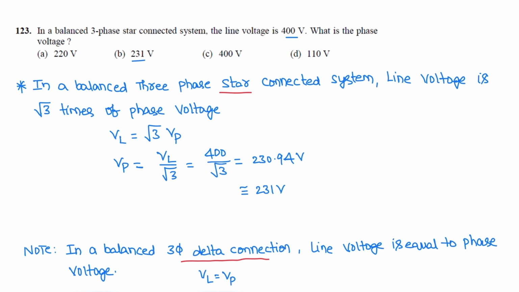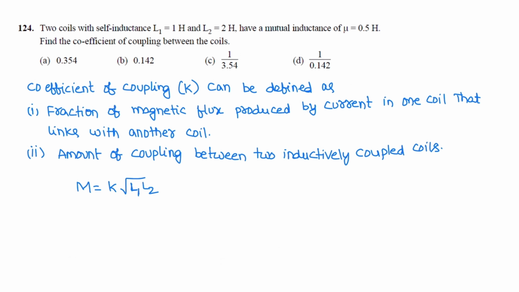Next question. Two coils with self-inductance L1 is 1 Henry, L2 is 2 Henry, having the mutual inductance of 0.5 Henry. Find the coefficient of coupling between the coils. The coefficient of coupling K is defined as the fraction of magnetic flux produced by current in one coil that links with the other coil. This coefficient K is the amount of coupling between two inductively coupled coils. And the formula in terms of mutual inductance and self-inductance is mutual inductance M is equal to K root of L1 L2.